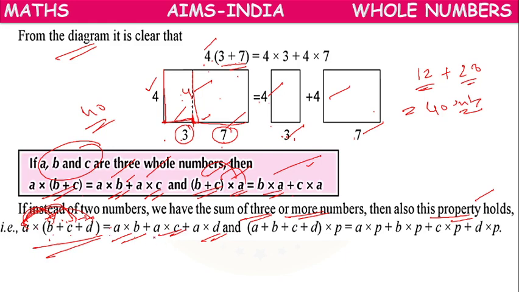So A into B plus A into C plus A into D. Or if you have A plus B plus C plus D, in the addition we have 4 terms, we have to multiply with P. So A into P plus B into P plus C into P plus D into P. Like that we can distribute.